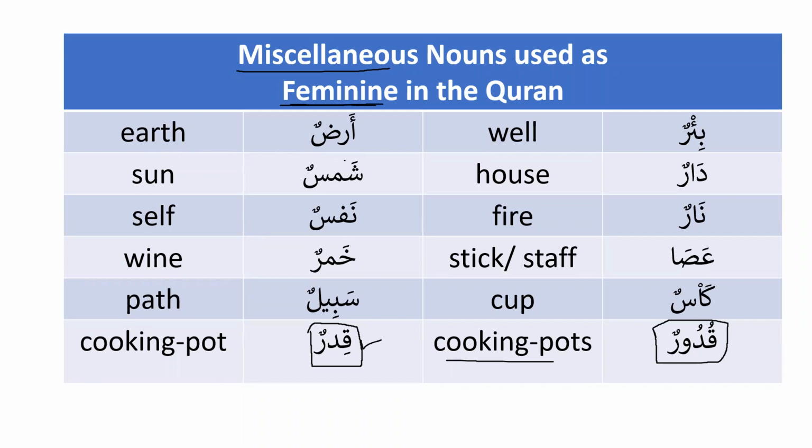Ardun, earth, is feminine. Shamsun, sun, is feminine. Nafsun, self, is feminine. Khamrun, wine, is feminine. Sabilun, path, is feminine. Qidrun, that we have learned today, cooking pot, is also feminine. Bi'run, well, also feminine. Darun, house, is also feminine. Narun is feminine. Asa, that means stick or staff, is also feminine. Ka'sun is cup, which is also feminine. And qudurun is the plural of qidrun. This is also feminine.